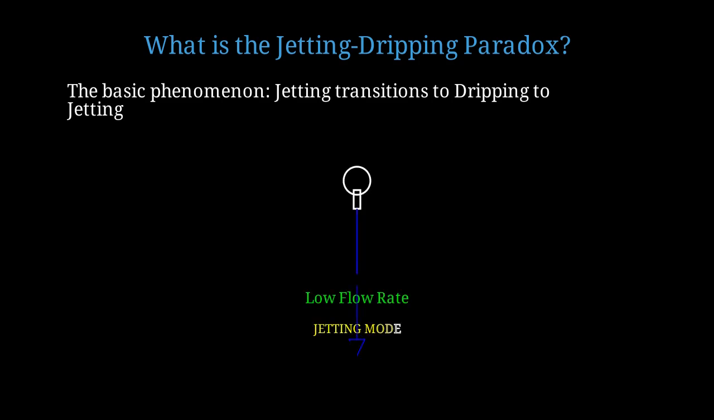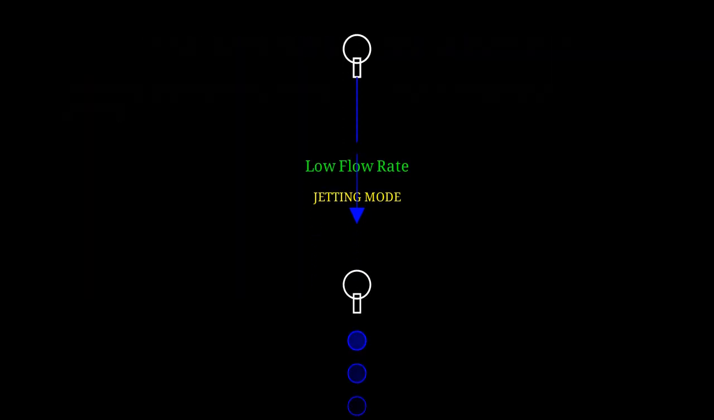At low flow rates, we see a continuous jet of liquid emerging from the nozzle. The liquid flows smoothly in a coherent stream. At medium flow rates, the continuous jet breaks up into discrete droplets. This is the dripping regime where individual drops fall periodically from the nozzle.